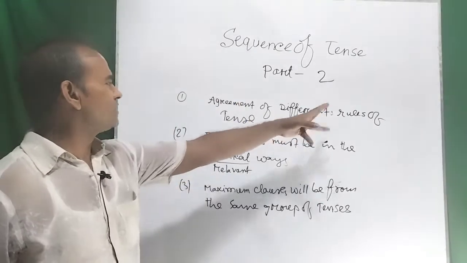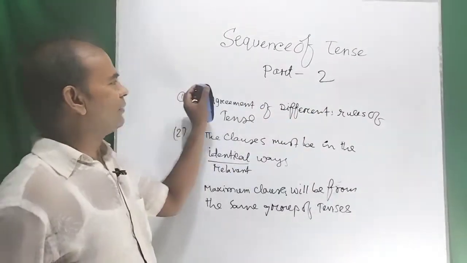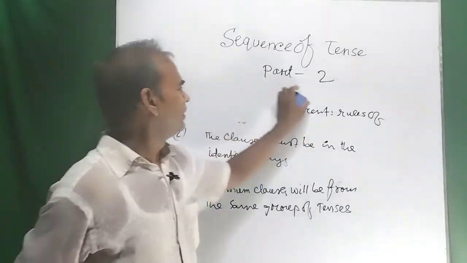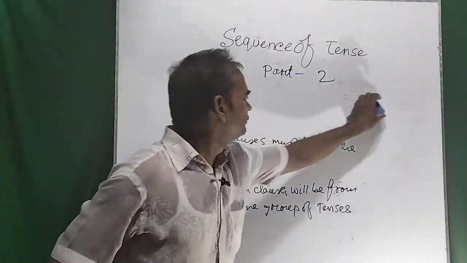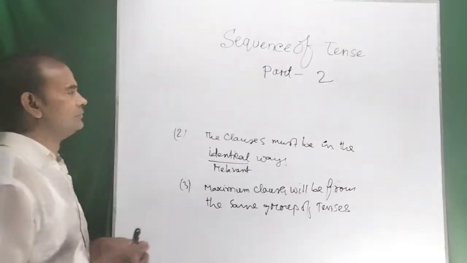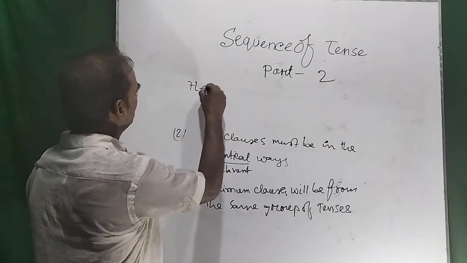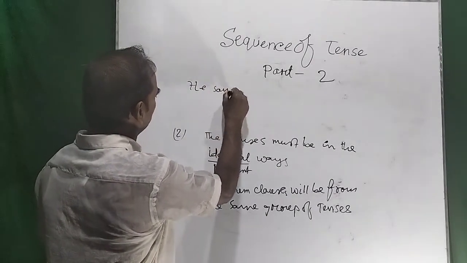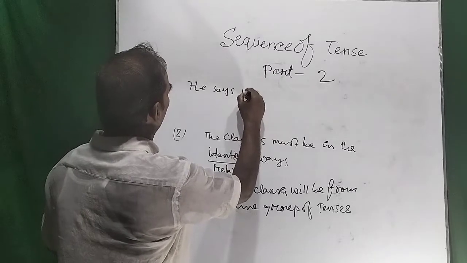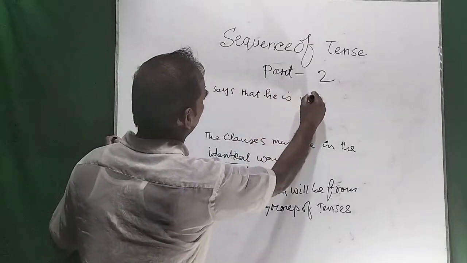Agreement of different rules of tense. First one, agreement of different rules of tense. Number one, try to understand, dear viewers. He says that he is ill.